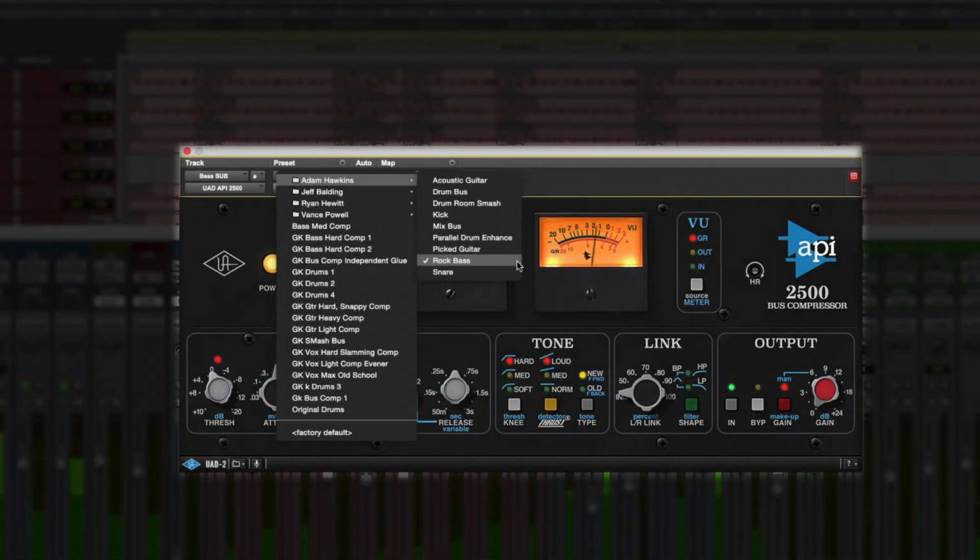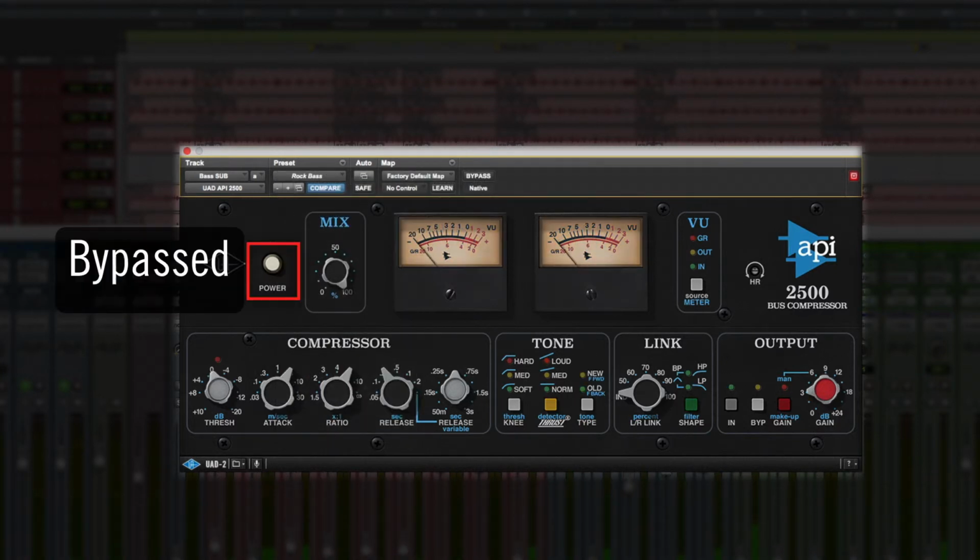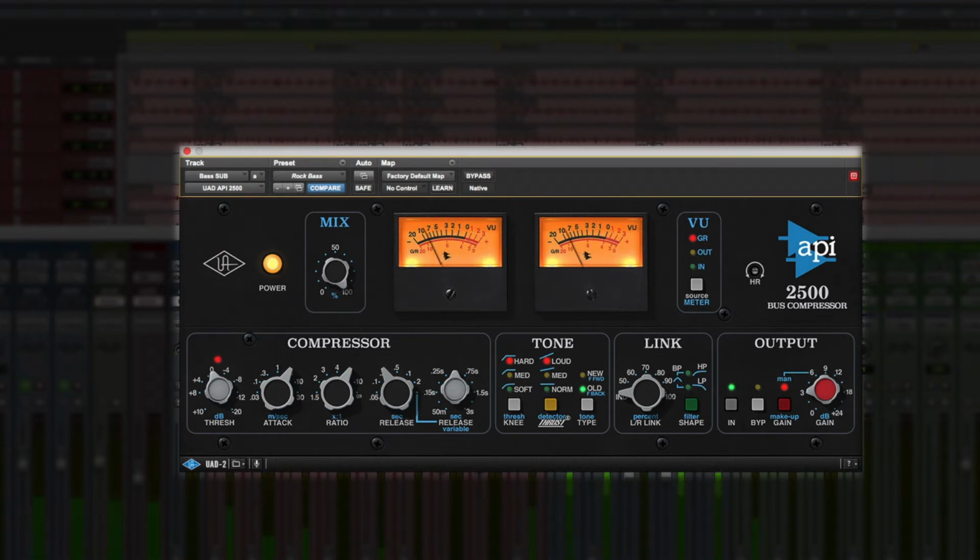On the bass, the 2500 is perfect for creating a solid foundation. We'll start with Adam Hawkins' rock bass preset to fatten up the notes. This will really help with the kick-bass relationship.